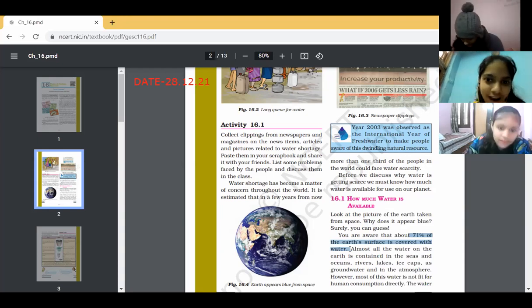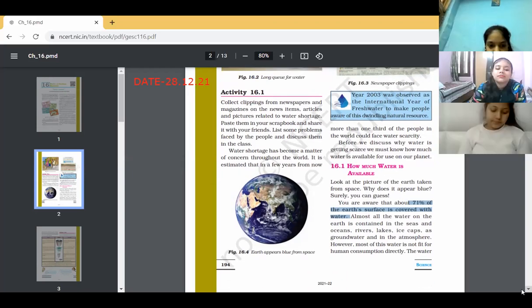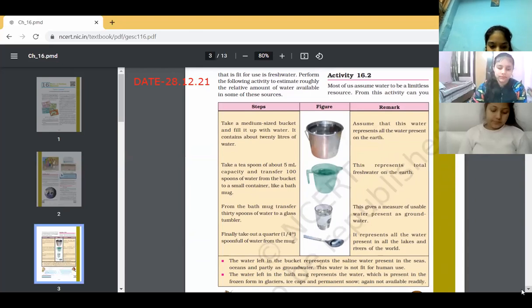Almost all the water on the Earth is contained in the seas and oceans, rivers, lakes, ice caps, as groundwater, and in the atmosphere. However, most of this water is not fit for human consumption. The water that is fit for use is fresh water. Perform the following activity to estimate roughly the relative amount of water available in some of these sources.